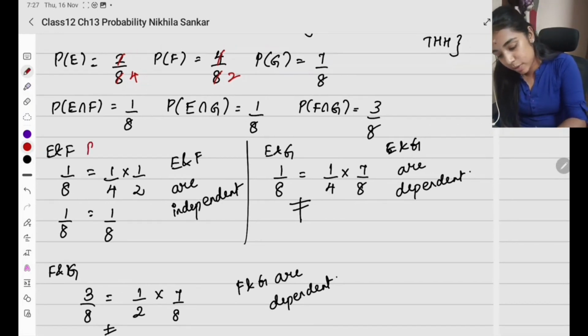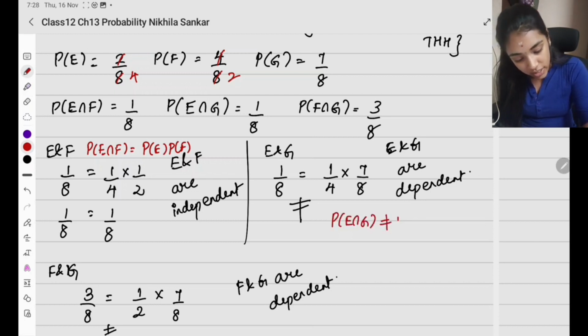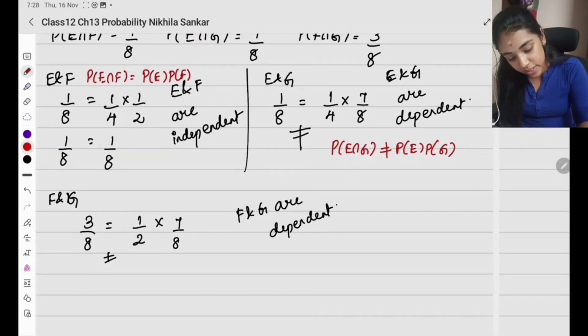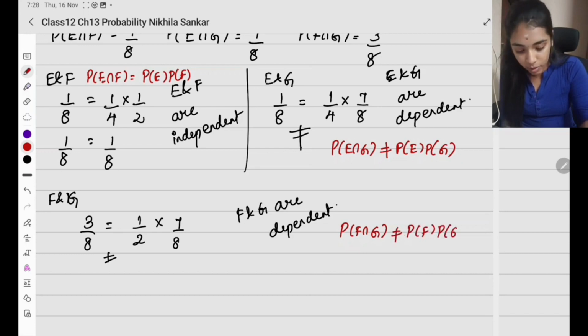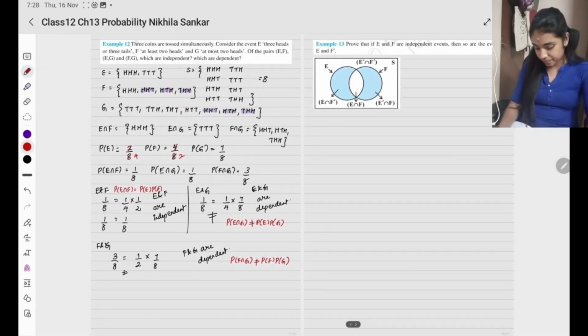So probability of E intersection F equals probability of E times probability of F. Probability of E intersection G is not equal to probability of E times probability of G. Here also it is the same: probability of F intersection G is not equal to probability of F times probability of G. Okay, clear? Please copy.